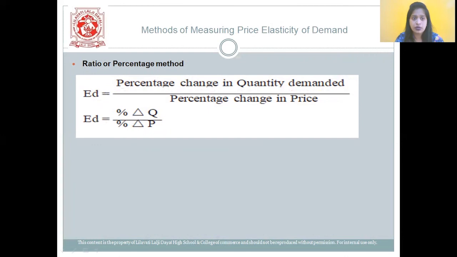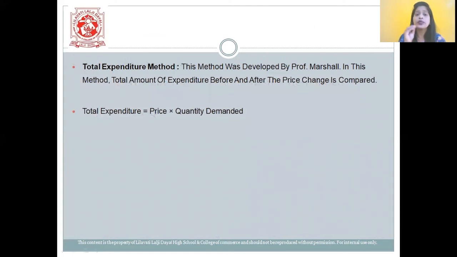Next one, students, is methods of measuring price elasticity of demand. The first method is the ratio or percentage method. What does it tell us? It shows us the percentage change in quantity demanded upon the percentage change in price. Next one is the total expenditure method. This method was developed by Professor Marshall. In this method, the total amount of expenditure before and after the price change is compared. Total expenditure is equal to price into quantity demanded.